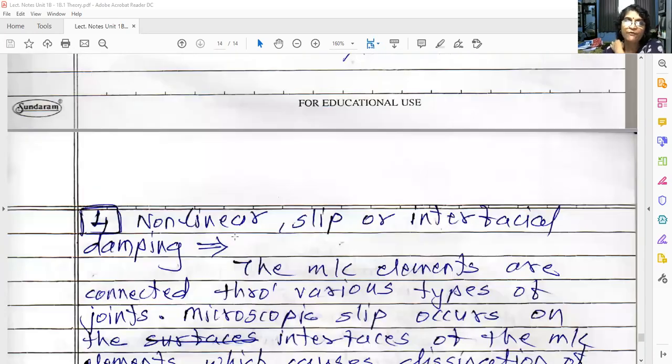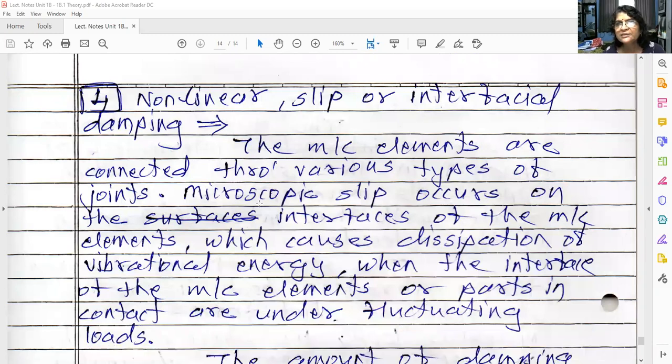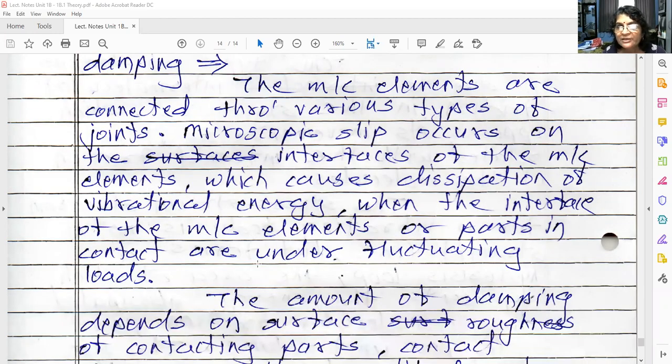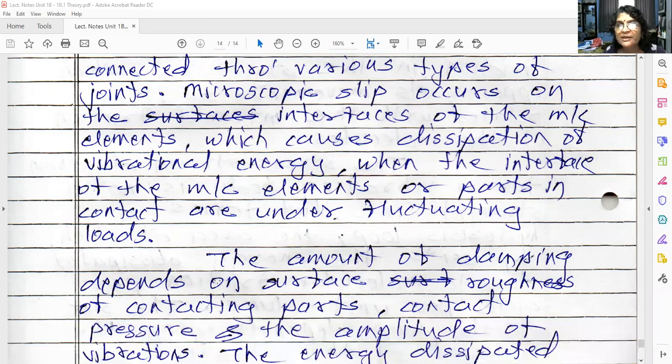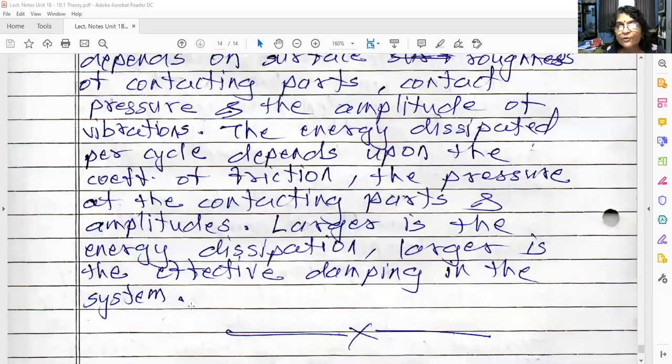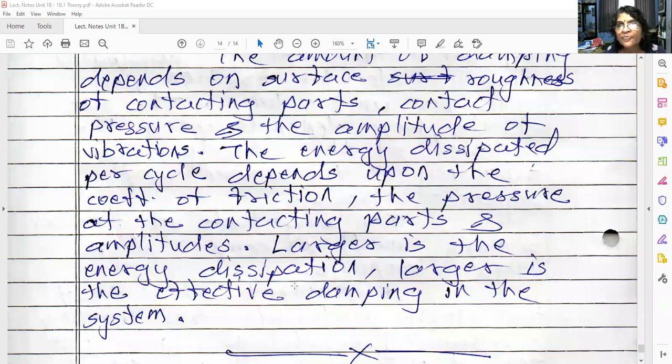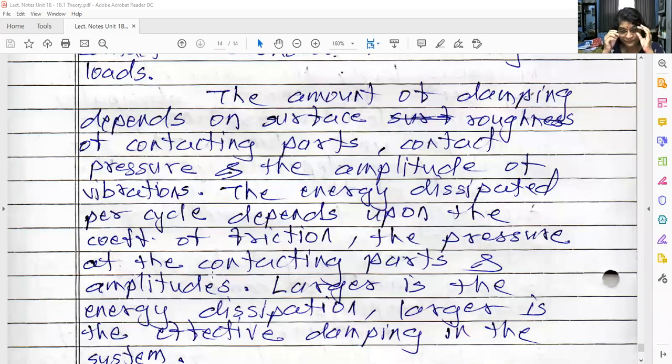Now, the fourth type of damping is non-linear or slip or interfacial damping. Machine elements are connected by various types of joints, and microscopic slip occurs at the interfaces of the machine elements, which causes dissipation of vibrational energy. When the interfaces of machine parts in contact are under fluctuating load, this type of damping is present. The larger the energy dissipation, the larger the damping present in the system. So these last two dampings are not there for your syllabus.